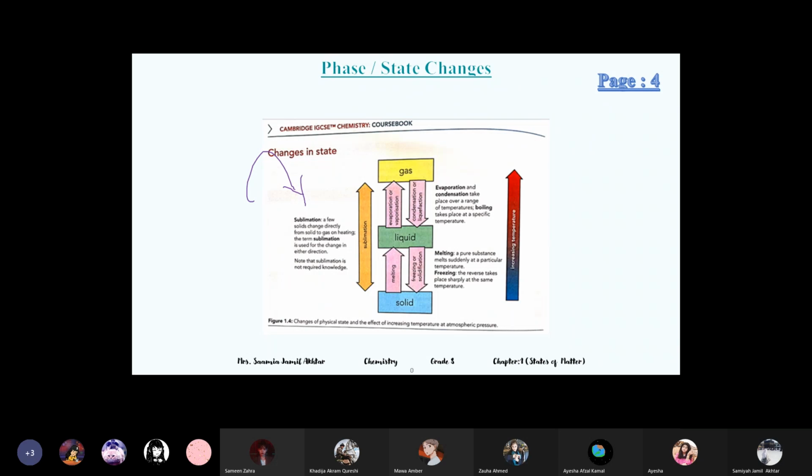And this arrow is representing temperature. If the temperature is going higher, then it turns from solid to liquid and liquid to gas. And how about the gas turns to solid? Sublimation, decreased temperature. Now there is one thing. Upon heating, when you have a solid and you heat it, what happens to the particles that it turns into liquid?